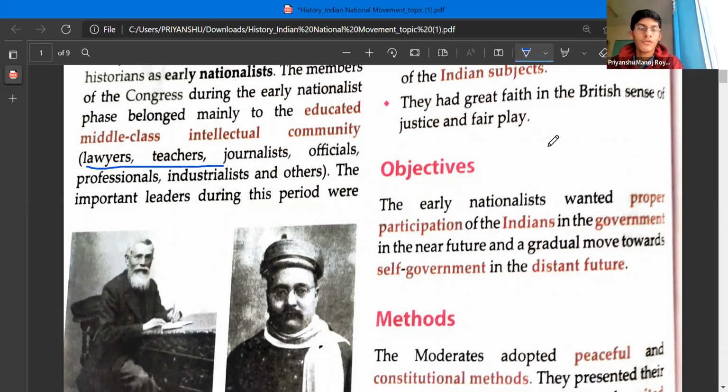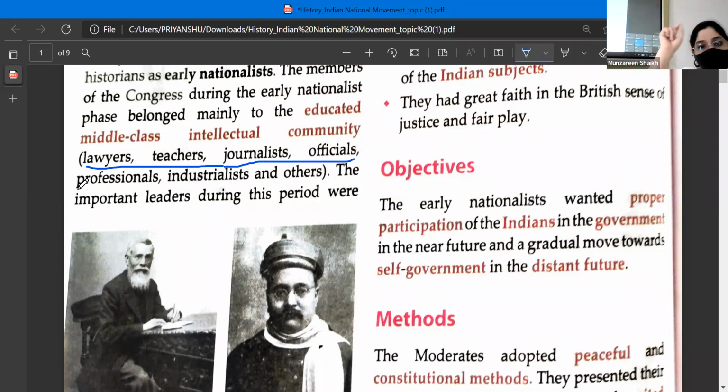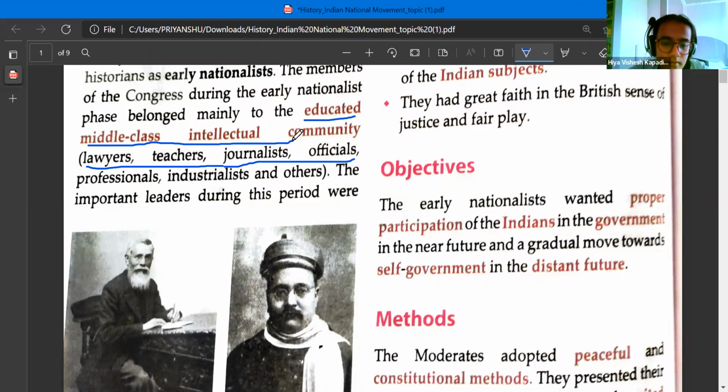Okay? Highlight is not working properly. You can underline, no problem. Members of the Congress, it is the second line next to the early nationalists. Members of the Congress, they are the educated middle class intellectual community. And who are those people? They are basically teachers, lawyers, the journalists. Clear? Yes. All right.